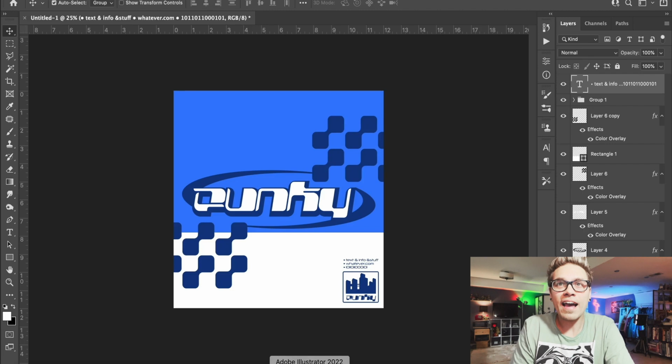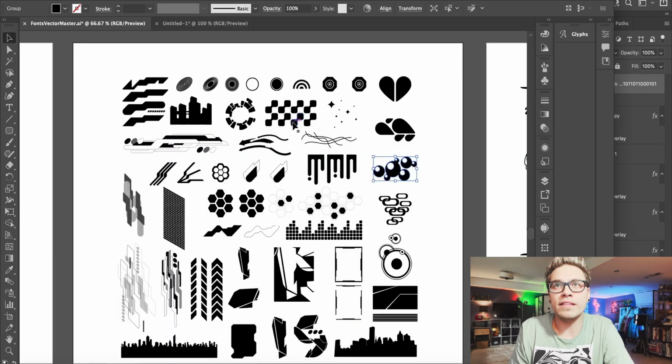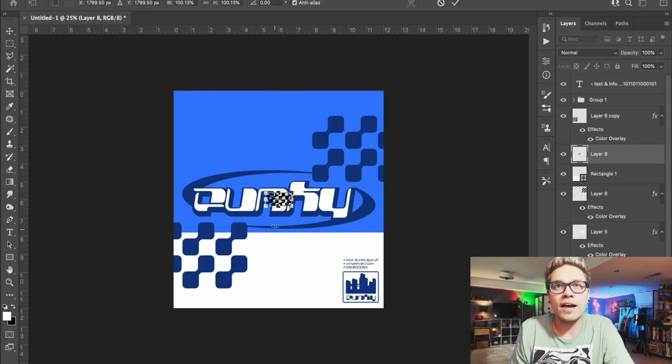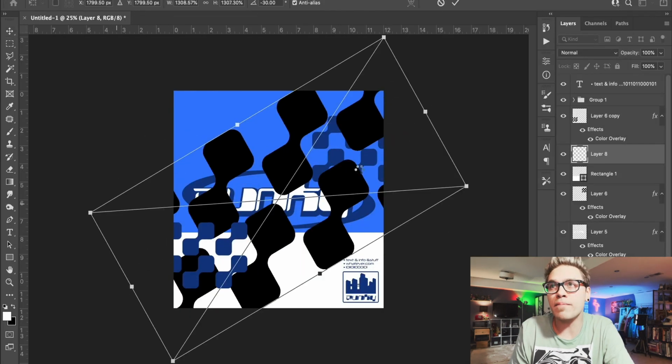And then, overall, maybe we could fill in that back space just a little bit. We'll hop over here in the Vector Heart template, grab that checkerboard shape one more time, make it really big.